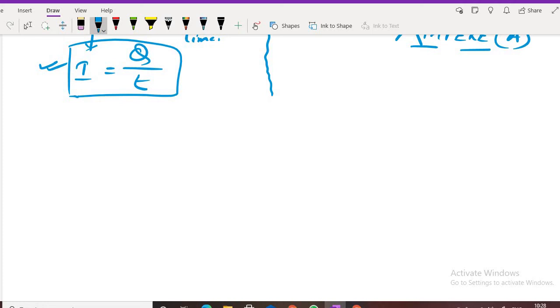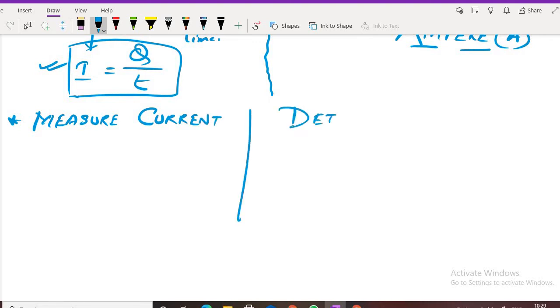Now tell us one thing, sir, how to measure current? Or not only measure, tell us, sir, how to detect current? Sir, I am giving you a circuit, suppose. First of all, how will you detect whether this current is there or not? Sir, I will touch it. If I get a shock, then current is there. Will you do like that?